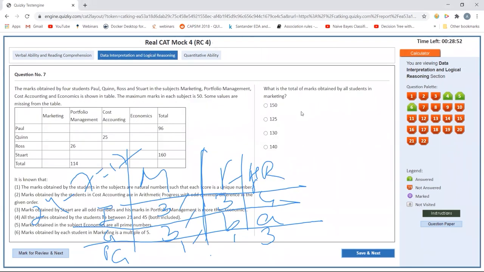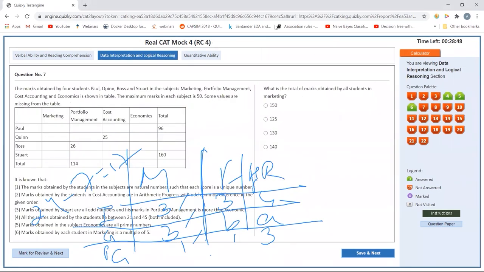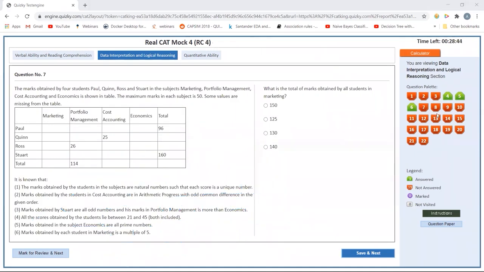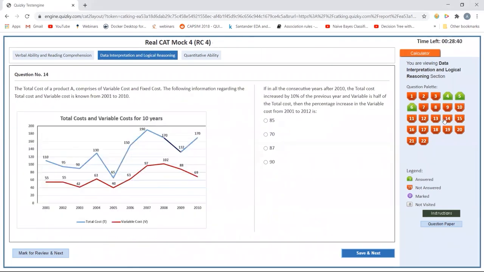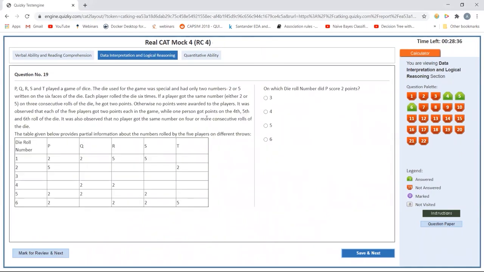What is the total marks obtained by the students in marketing? I think this set is done. Okay, so this is gone. Let's come to the other set. This I will come back to later, probably. Variable cost. This problem is there, circular arrangement.